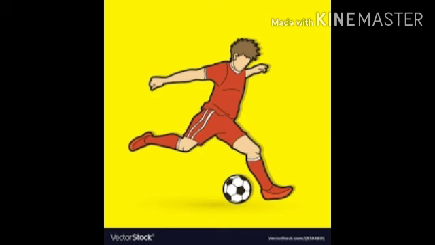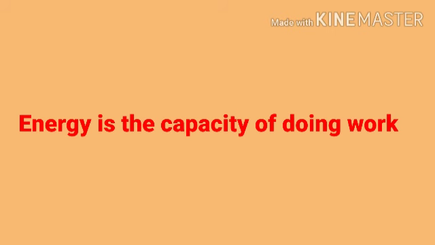When work is done on a body, its energy increases. Or you can say the work done on the body is stored in it in the form of energy. For example, a boy while playing football runs all over the field and he spends energy in doing work. He will continue to play football till he possesses energy. So, we can define energy as the capacity of doing work.